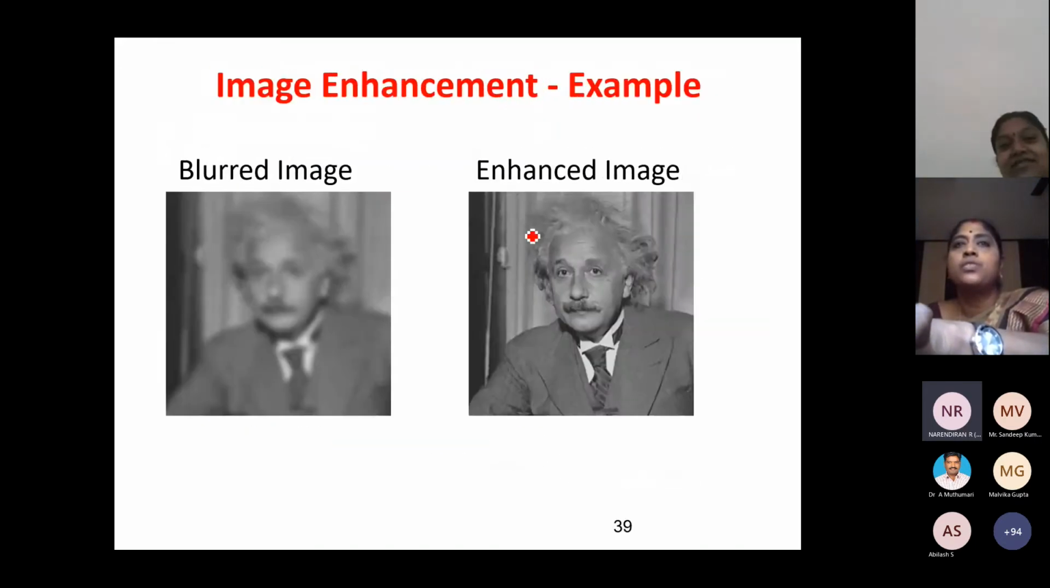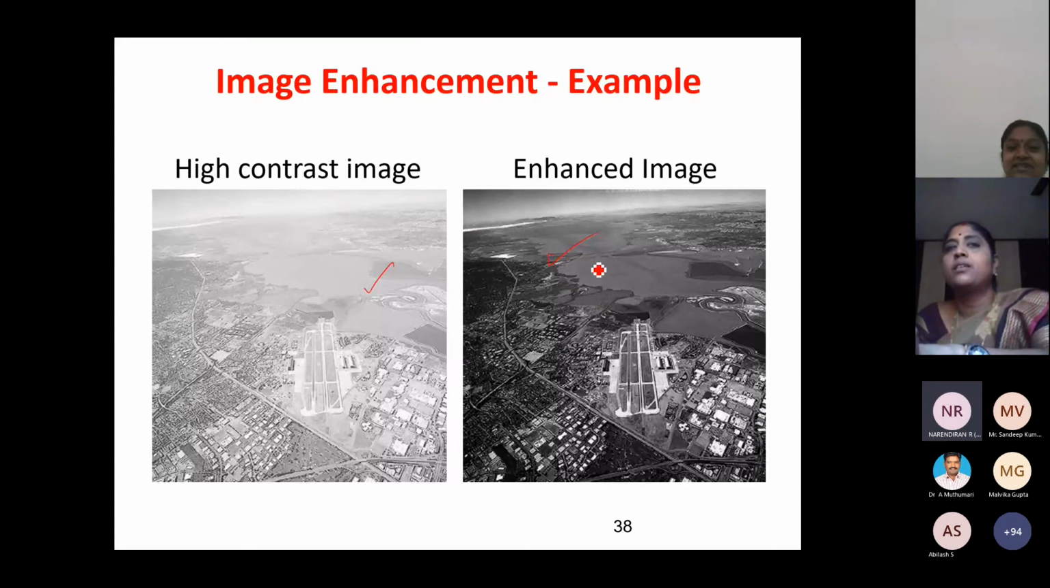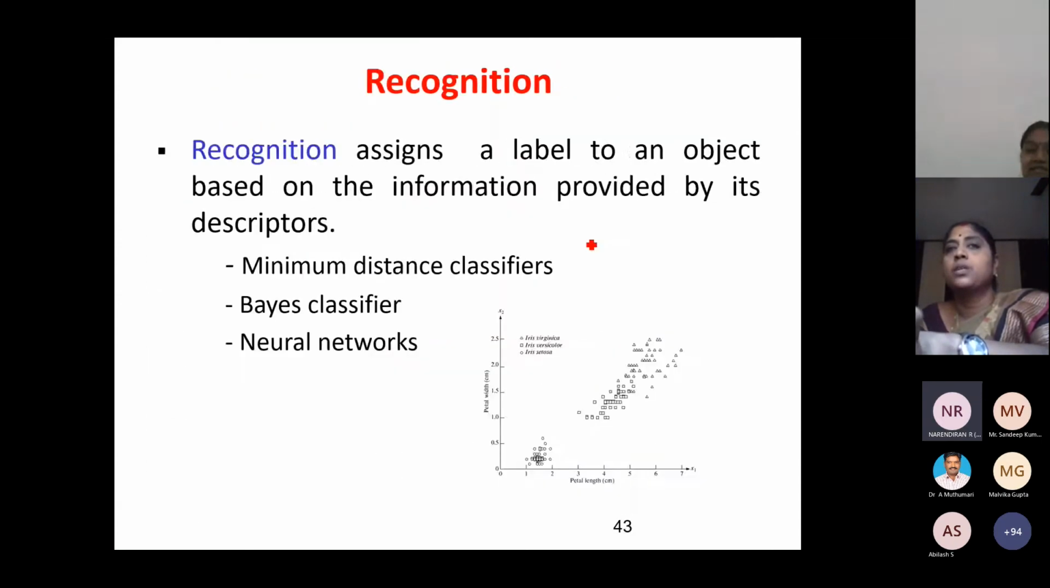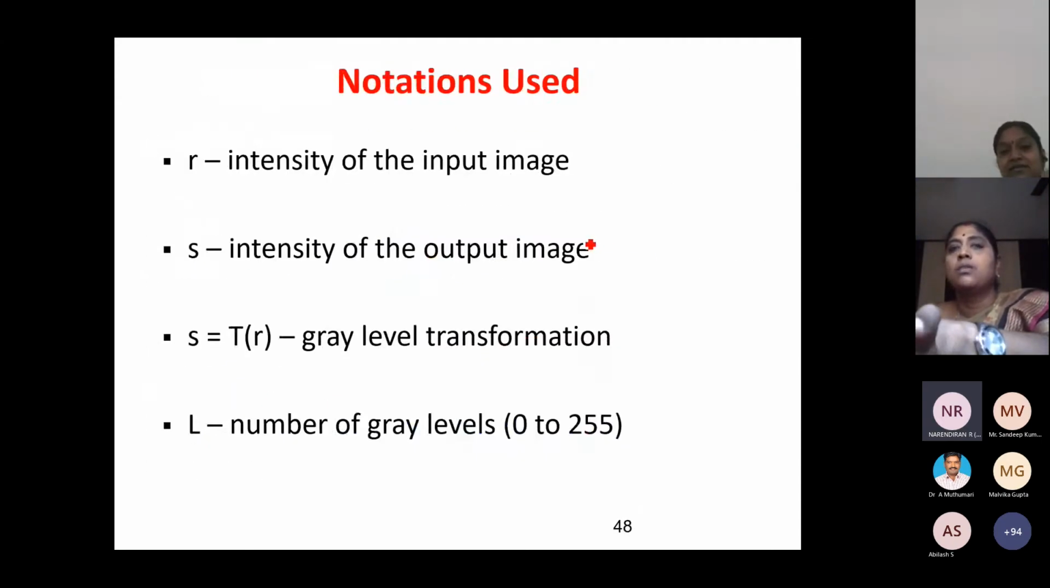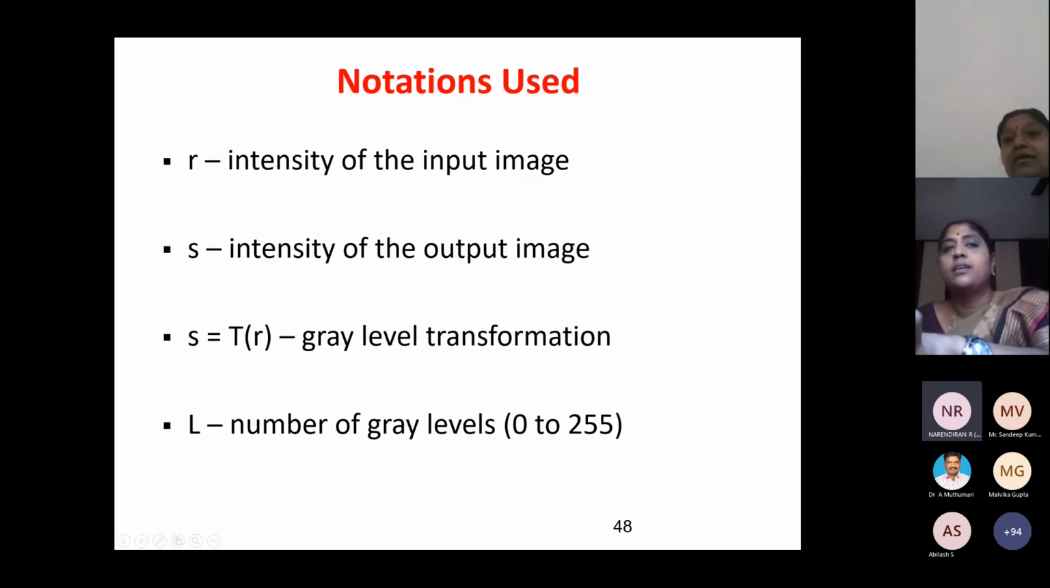I have shown one image here. This is the original image, and I have done histogram processing to get this image, a more enhanced image. In histogram processing, we see histogram equalization, image subtraction, and some other things.